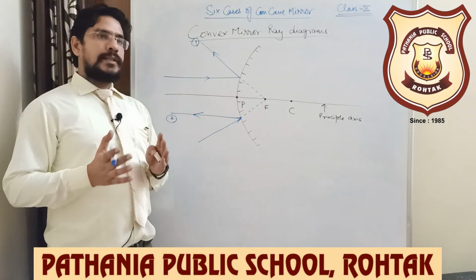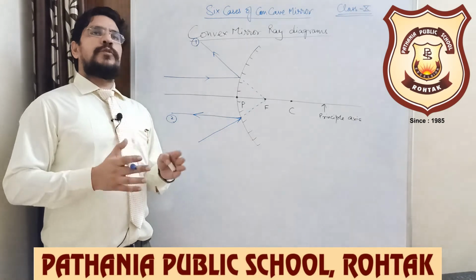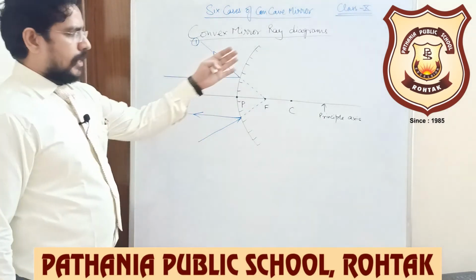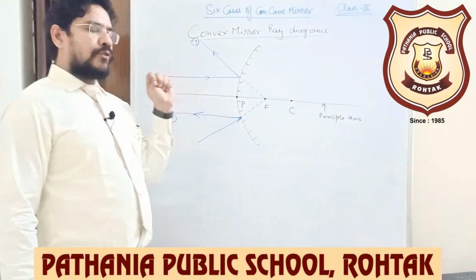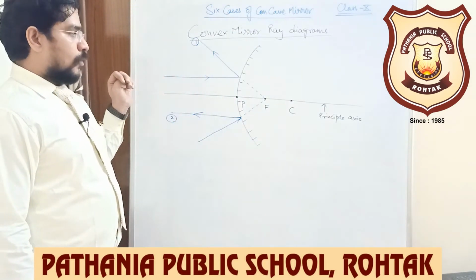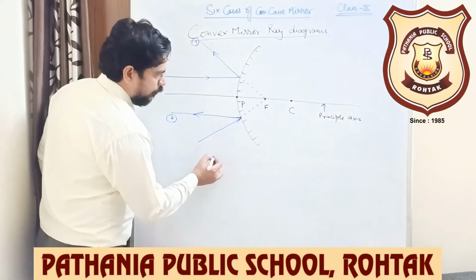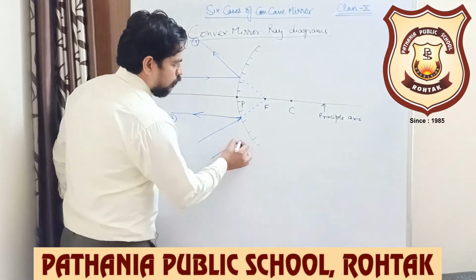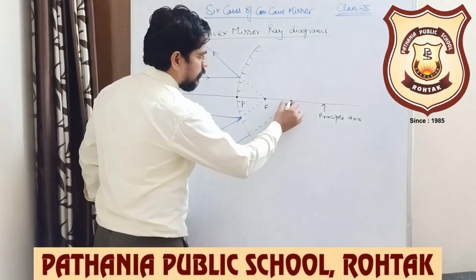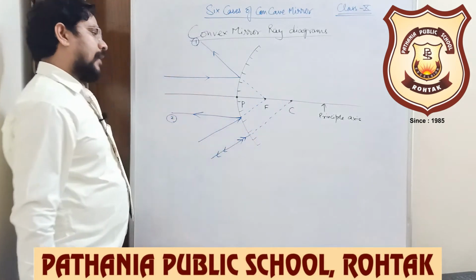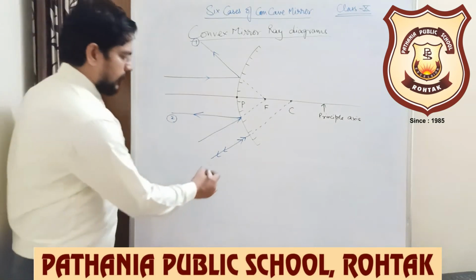The third rule was any ray of light passing through center of curvature will retrace back its same path. Again, center of curvature is on the right hand side, out of bounds for light. So how can we apply that rule? Any ray of light which is directed towards center of curvature retraces back the same path. And this is your third rule.